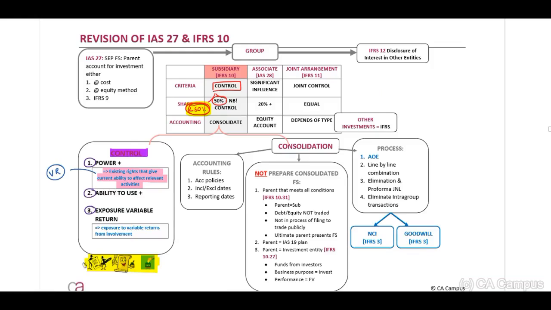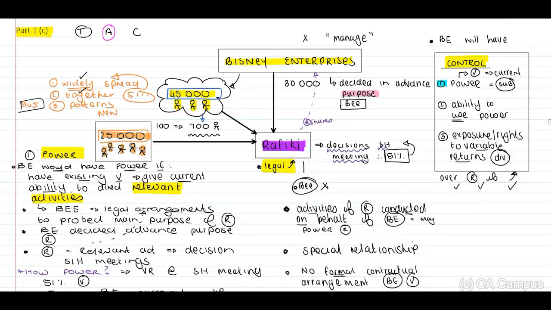Remember, guys, at the bottom, we have indicated that there has to be a separate agreement between the entities if there is less than 50%, and this is the factor, and then there can still be control.